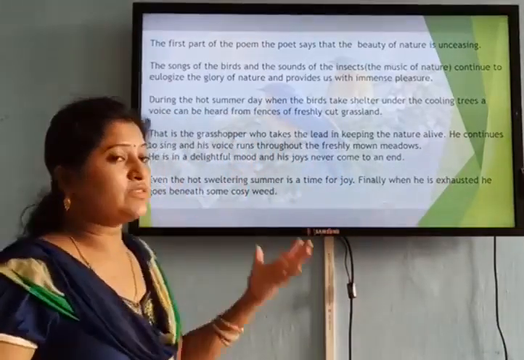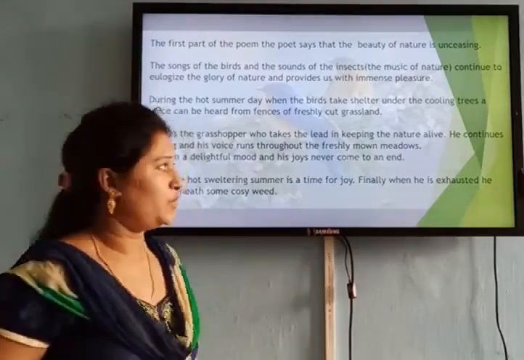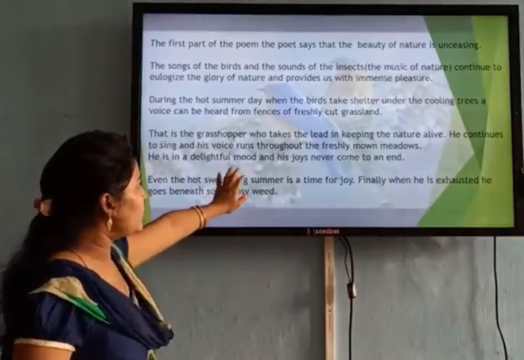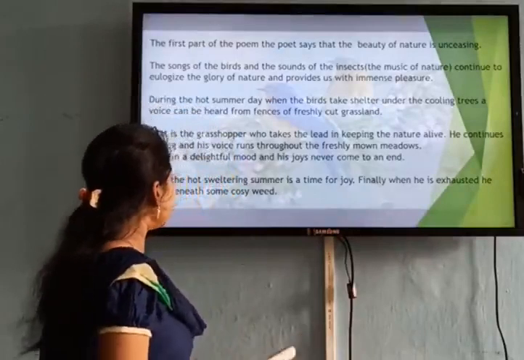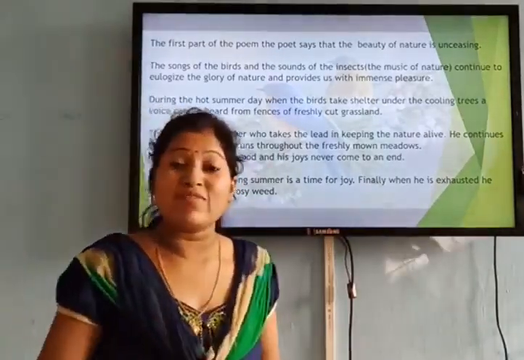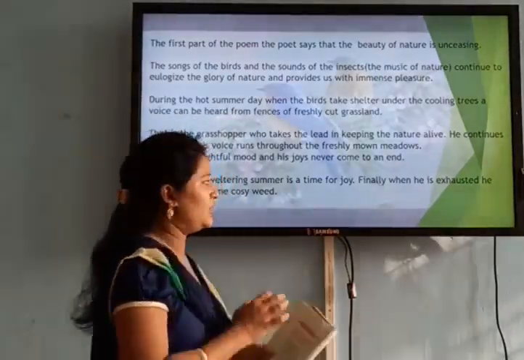You can listen to the voice. You can understand that the grasshopper is praising the beauty of nature. And of course, the grasshopper is in a delightful mood, and his joy never comes to an end. Even in this hot and sweltering summertime, when all the birds are tired, this grasshopper is in a very joyful and jolly mood.